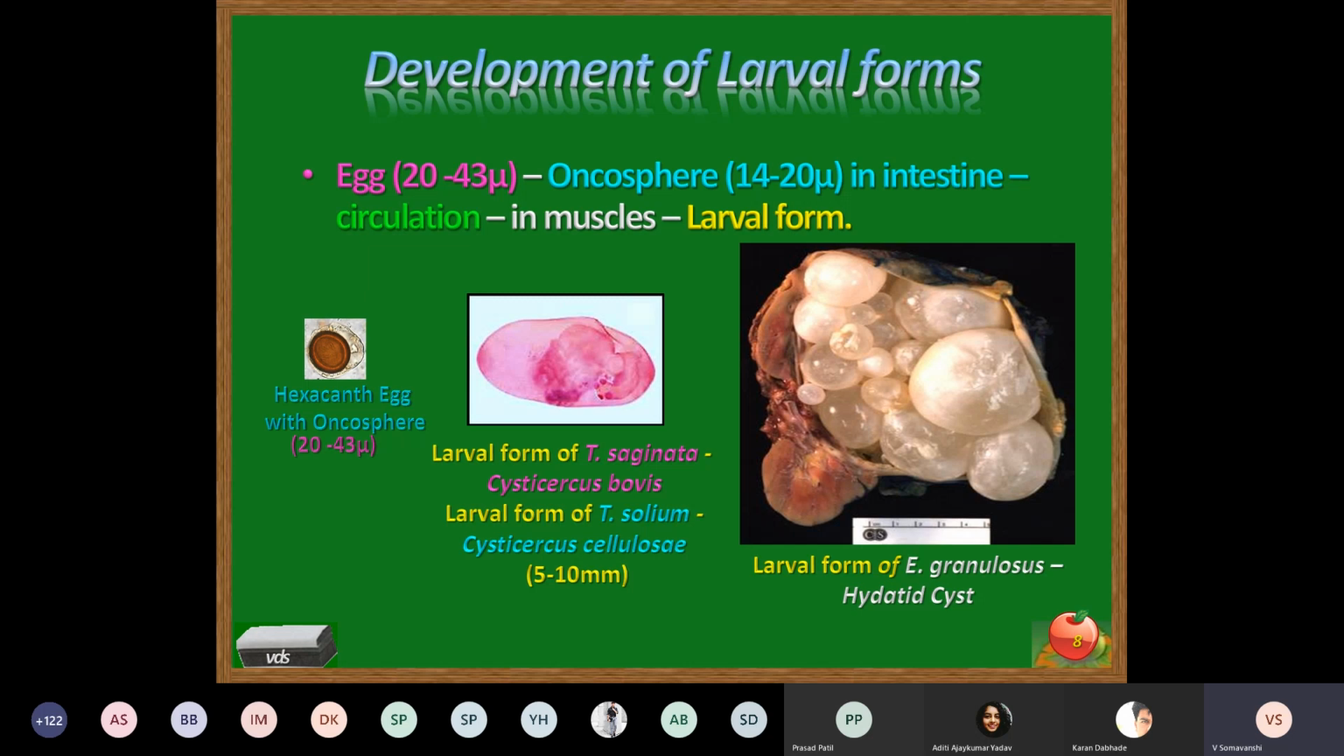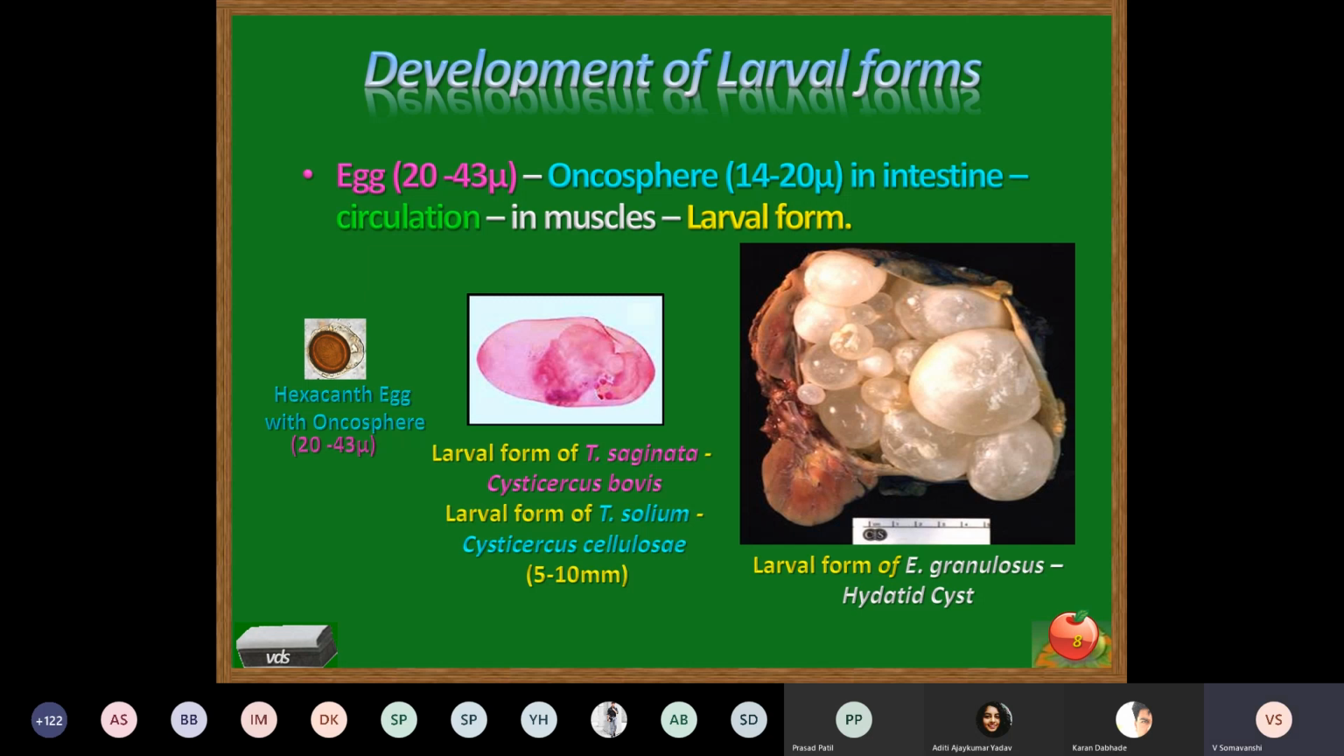Now, the oncosphere, according to the morphology, is measured in microns, a maximum of about 20 micron. But when it settles in the tissues, it may enlarge up to 1 centimeter in diameter. The oncosphere, measured in microns, enlarges its size in the tissues where it settles, giving rise to a sac-like structure called a cysticercus, which is the larval form of the parasite.